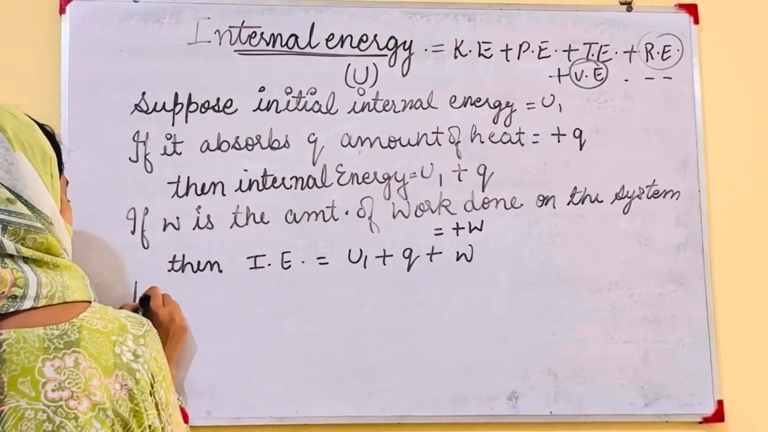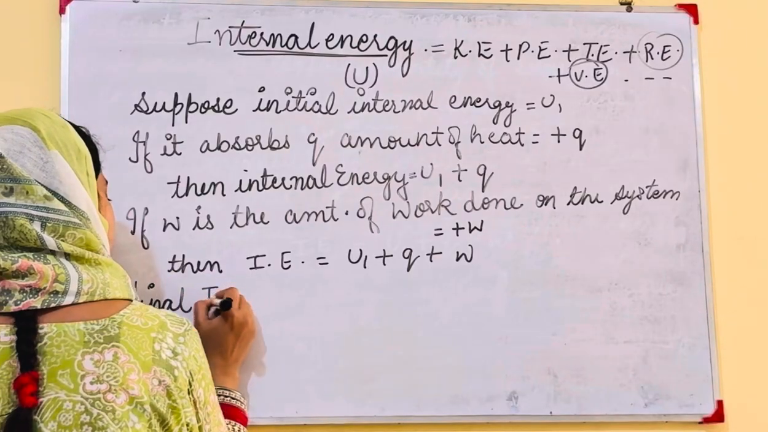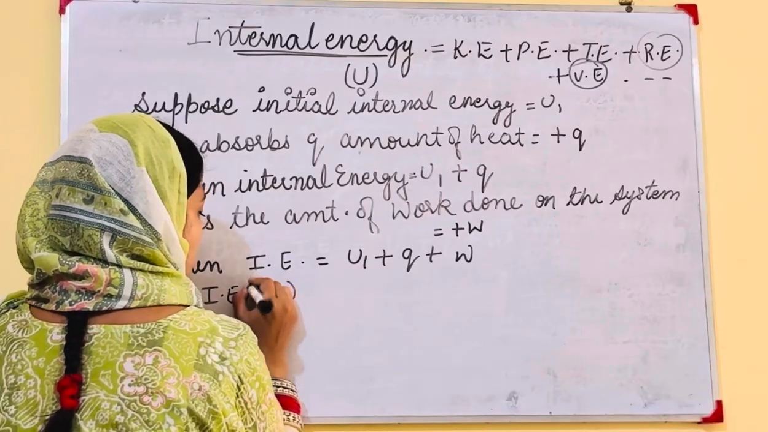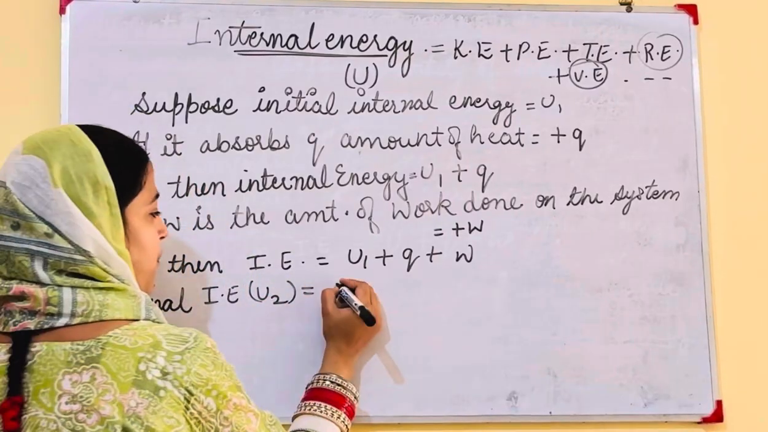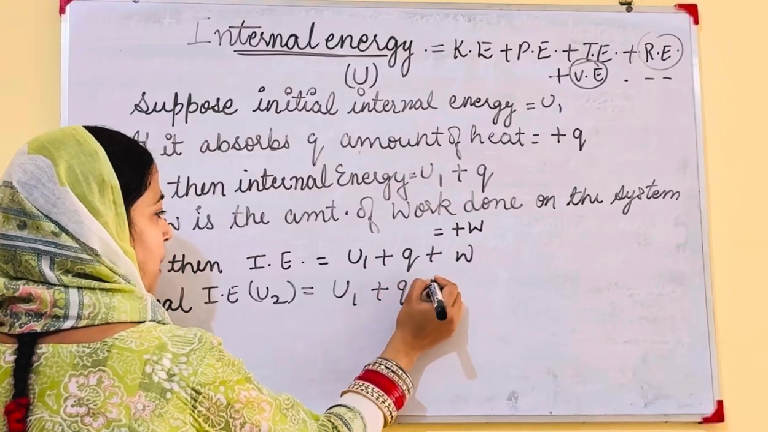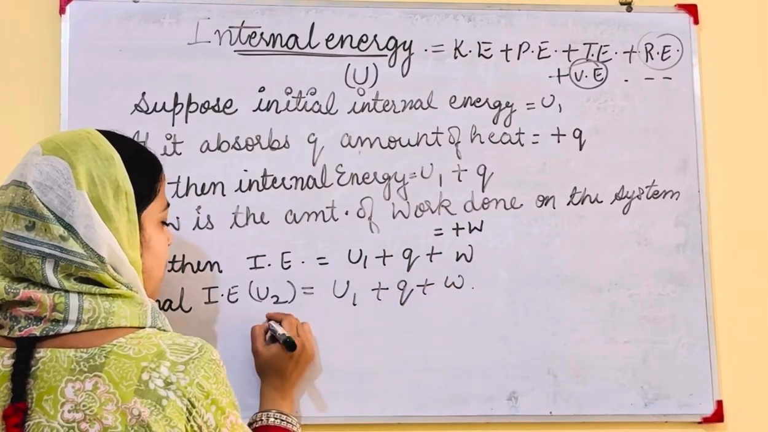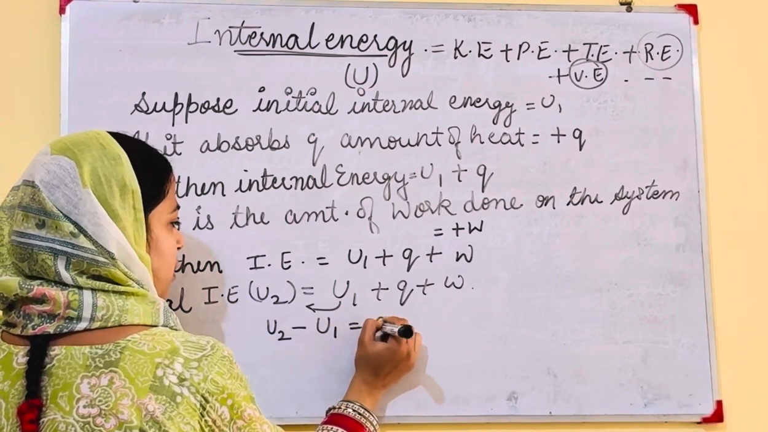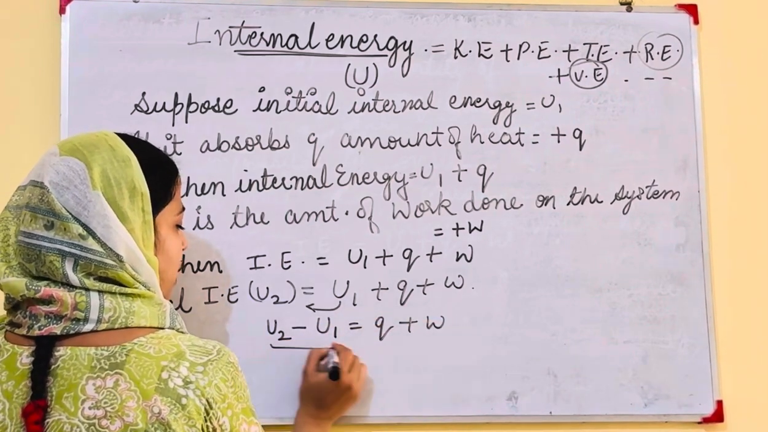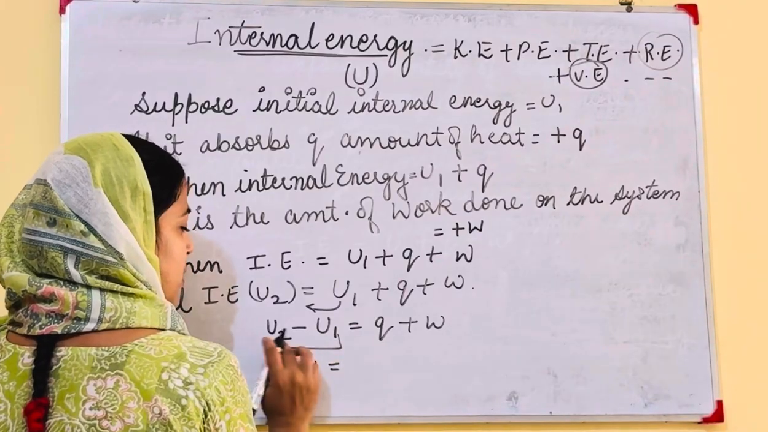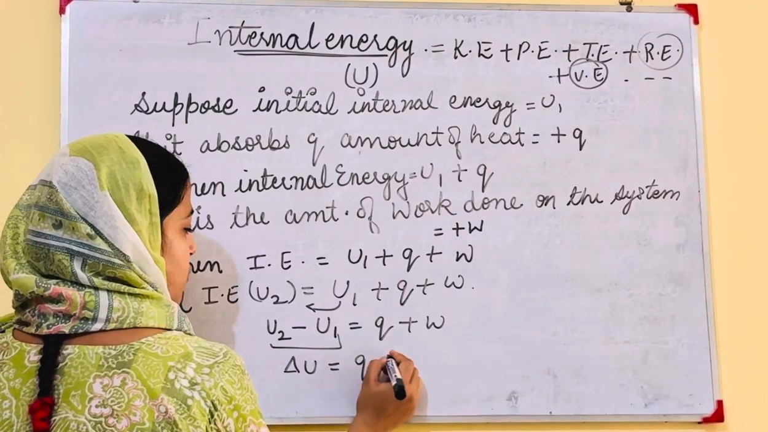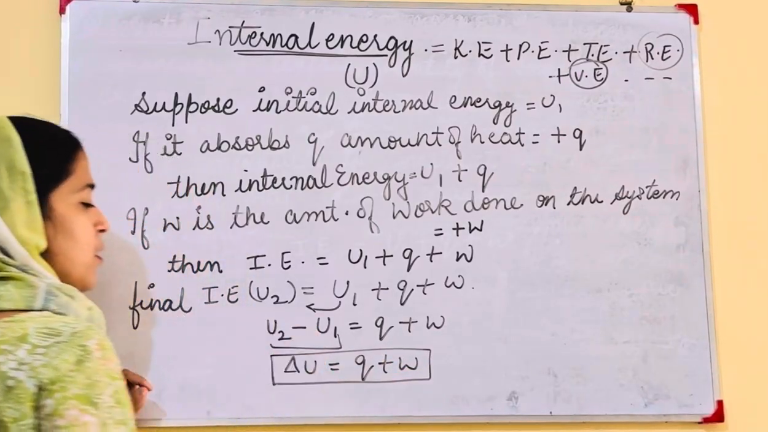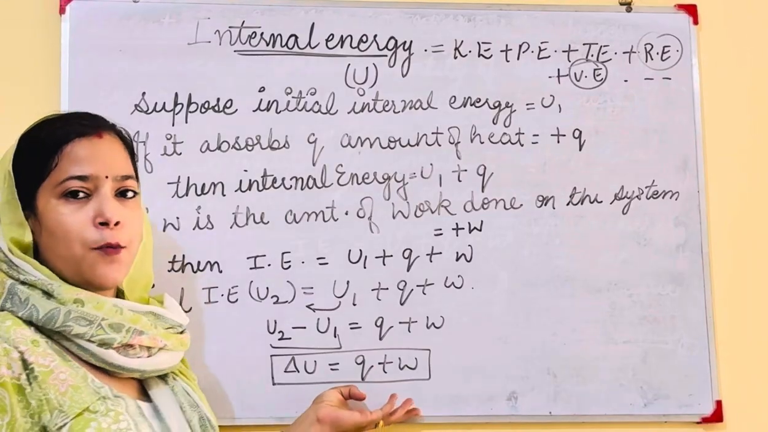Now we have to find the final internal energy. We can represent the final internal energy with U2, and then it will become U1 plus Q plus W. We can also write it as U2 minus U1, bringing U1 here, equals Q plus W. We can write it as delta U because it is a change. So delta U is equal to Q plus W. This is the expression for the first law of thermodynamics.